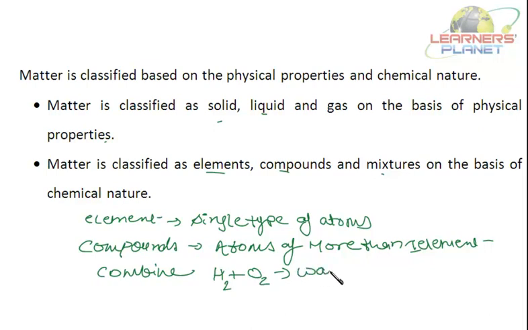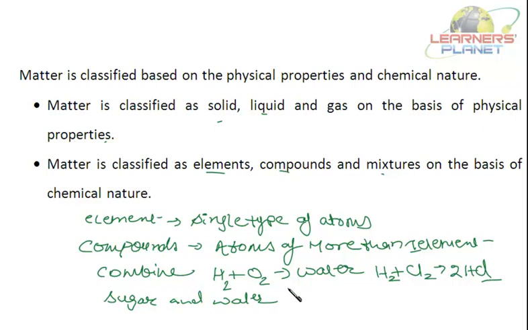Water. So water is a compound. Hydrogen will react with chlorine and form hydrogen chloride. So HCl is a compound. Now what about mixture? A mixture is, say, simply the mixture of sugar and water.